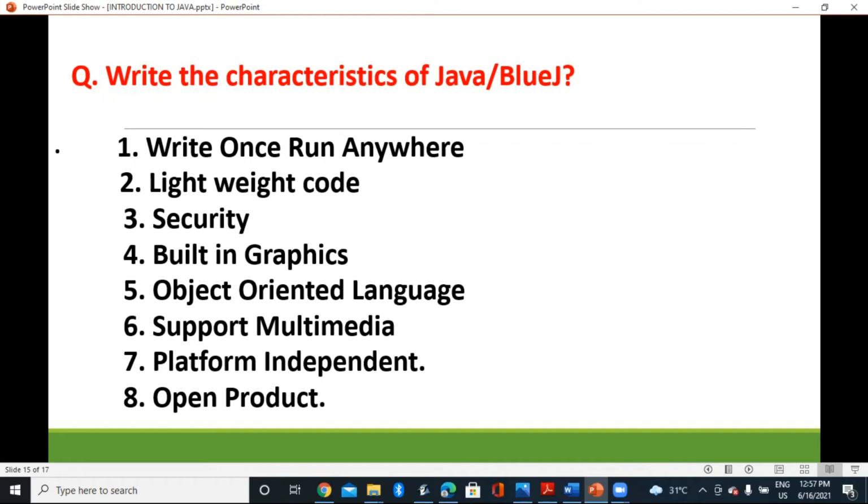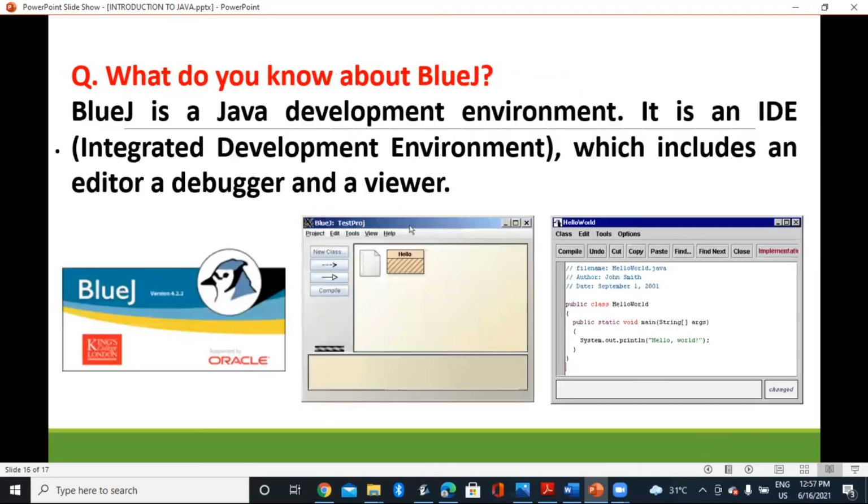It's an object-oriented language. The important point over here is the object. It puts more stress on the object. It supports multimedia. It is platform independent. That is why it can run on any platform. So all the apps nowadays are usually written in Java. And it's an open product. It's easily available on the internet and we can download and use it on our own system.